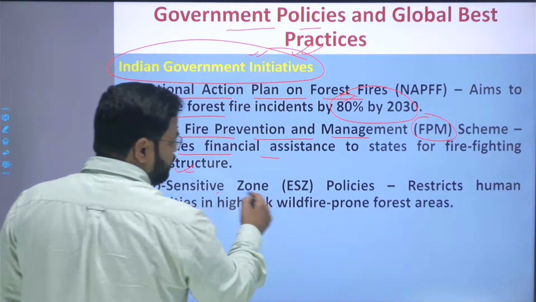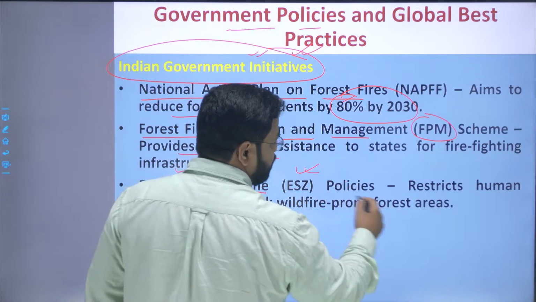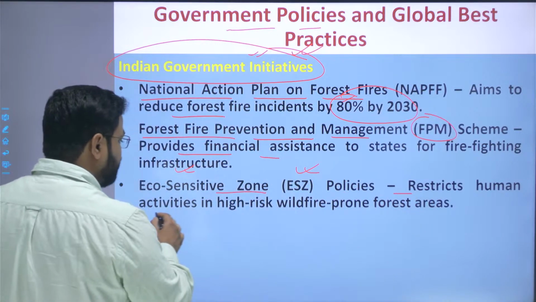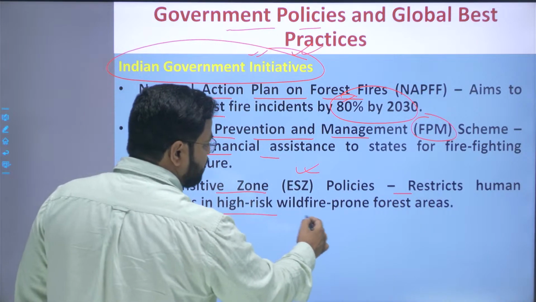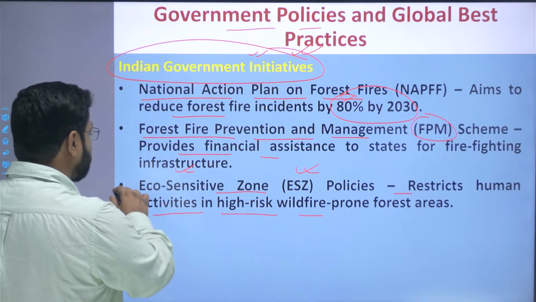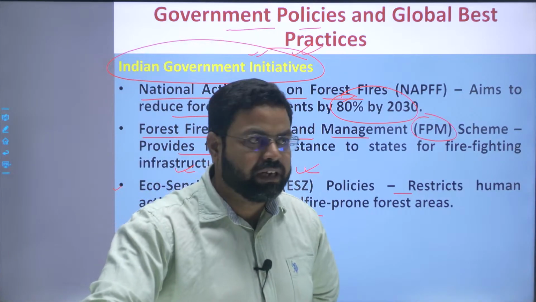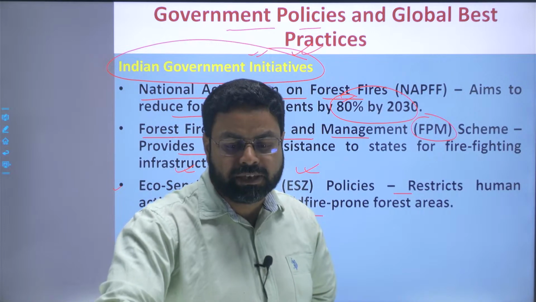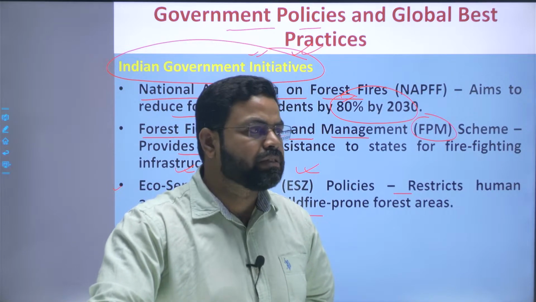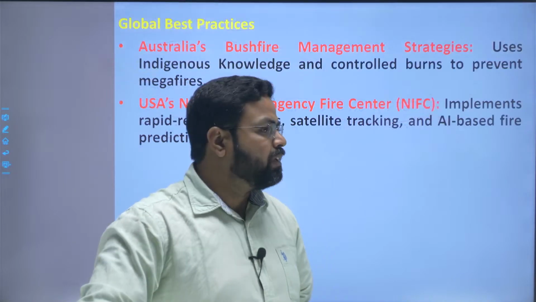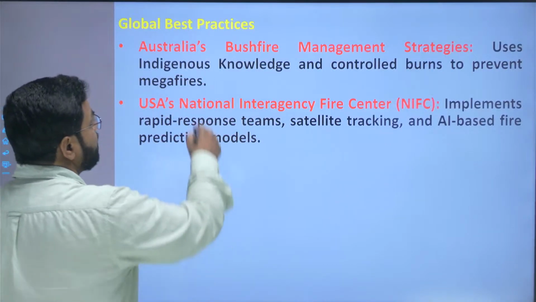Eco sensitive zone policy has been introduced. In this, it restricts the human activities in high risk wildfire prone areas or the forest. So tourism and the other activities, camping, etc., gathering of the forest food, etc., that is restricted in these high prone regions, right? Now the global best practices.